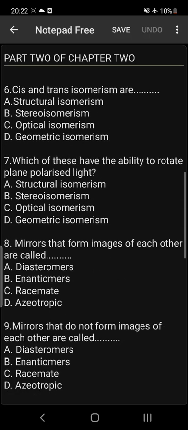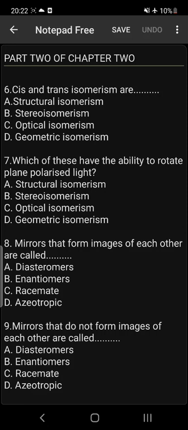Number 7, which of these has the ability to rotate plane polarized light? The answer is optical isomerism. Please, a compound is said to be optically active when it is able to rotate plane polarized light. So the answer is C, optical isomerism.